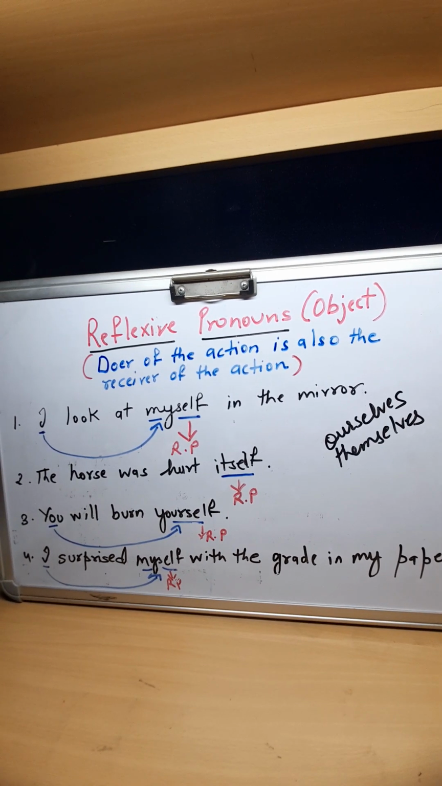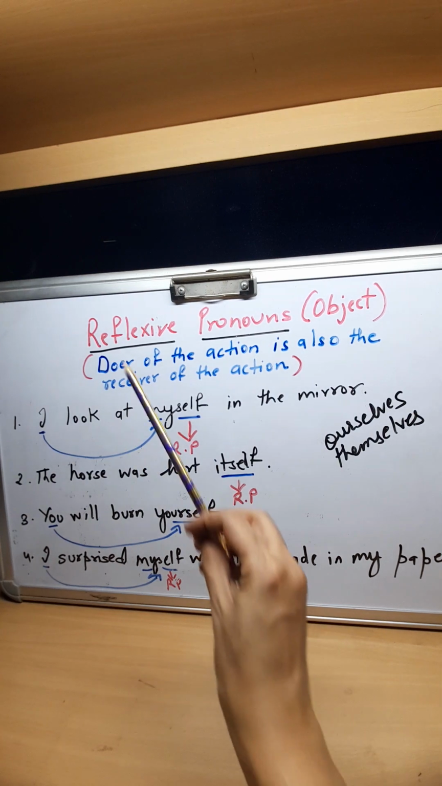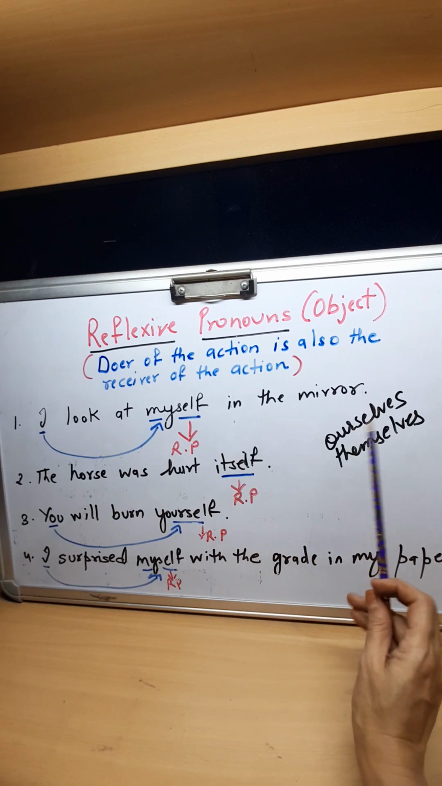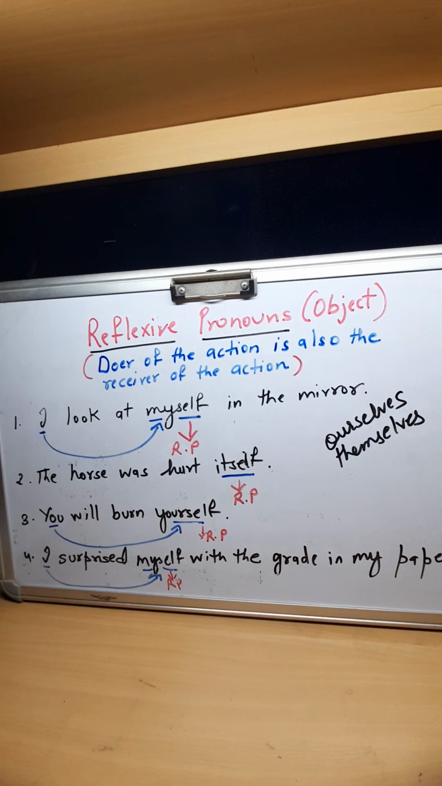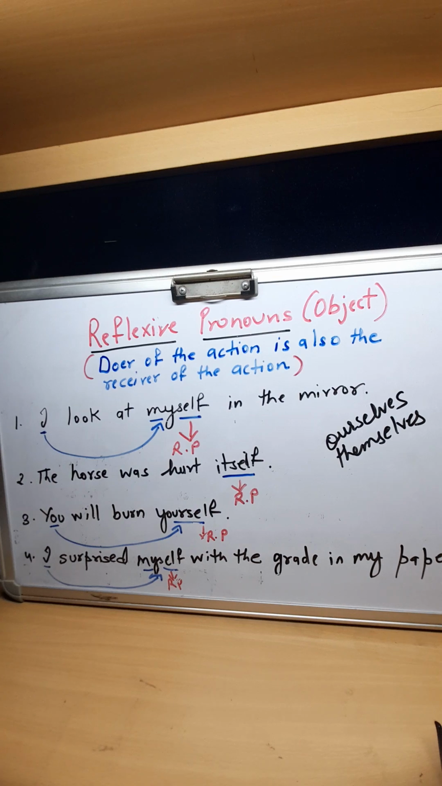So what are reflexive pronouns? Identifying reflexive pronouns is not difficult. Reflexive pronouns means myself, itself, ourselves, themselves. These all are reflexive pronouns. The difficulty arises when anyone asks you, what do you mean by reflexive pronoun? So how are you going to answer that? Reflexive pronouns means that pronoun is treated as an object.